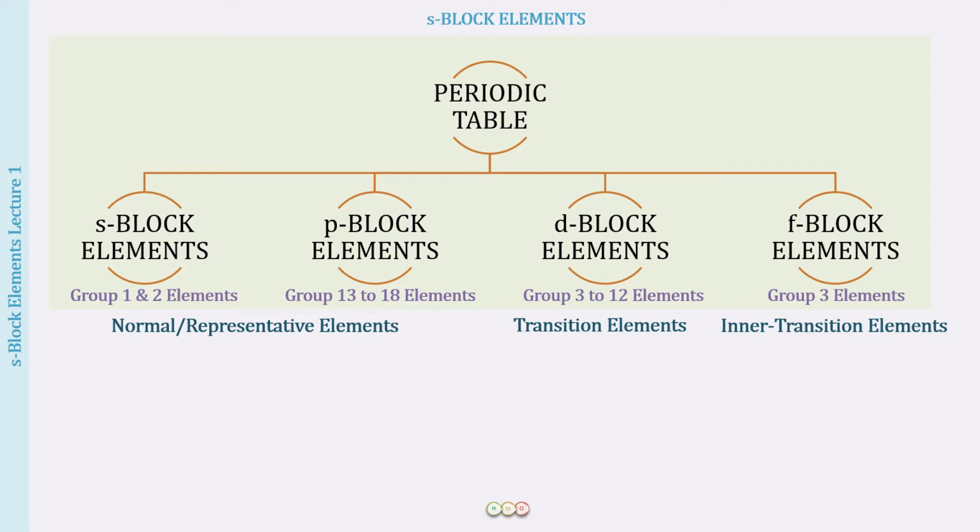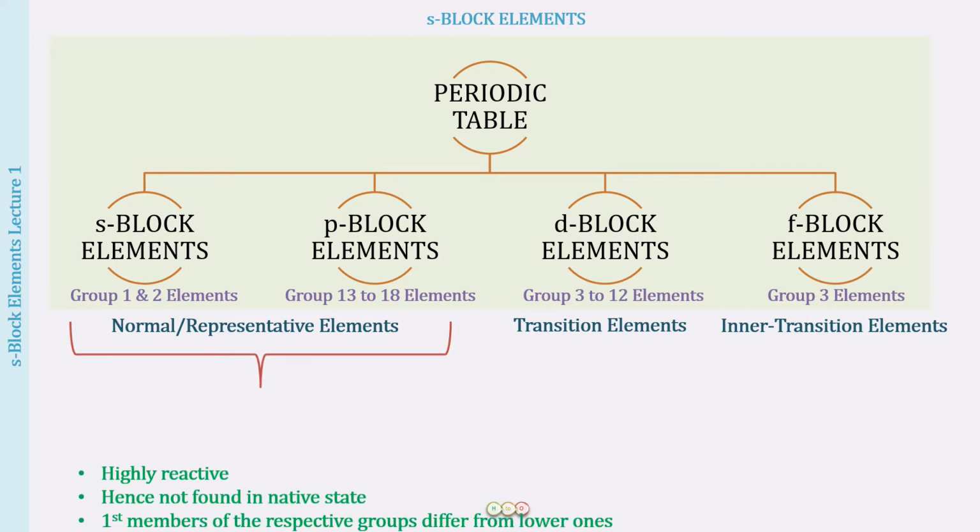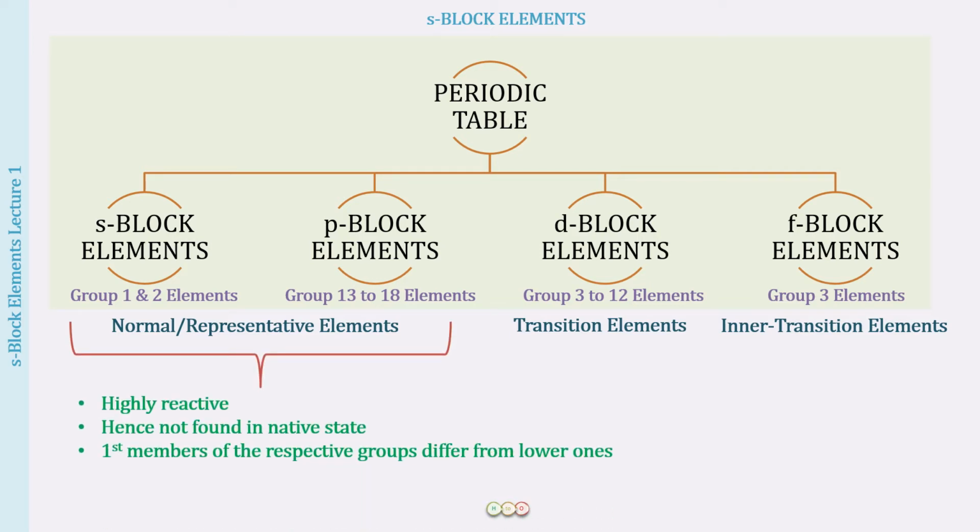Alright, now the next thing that you have to remember is that these normal or representative elements are very reactive in nature. So they are generally not found in the native state. A few of them may be found. And one very important thing that you have to remember is that the first member of the respective groups differ from the lower ones. You will be seeing that when you study the individual groups, but this is what you will be seeing in general for the S and the P block elements.